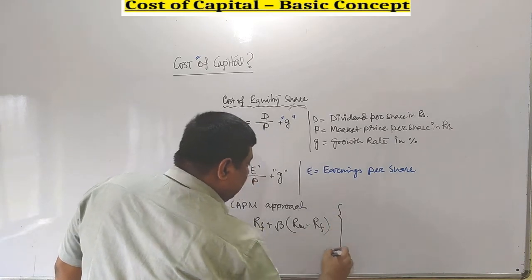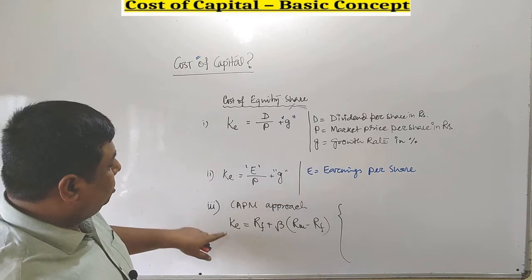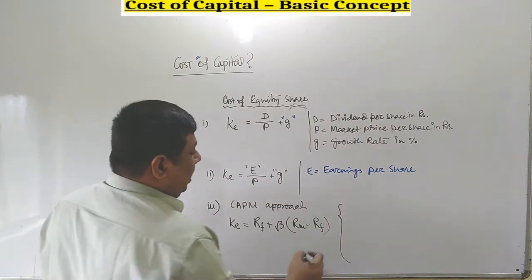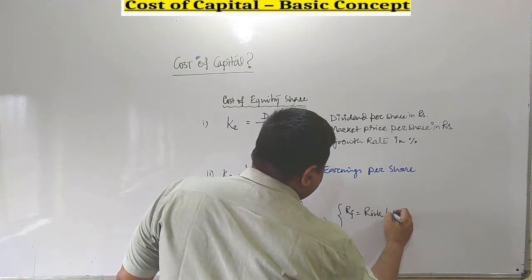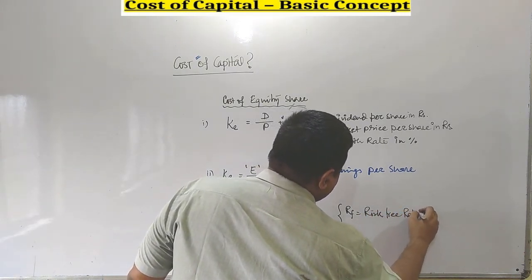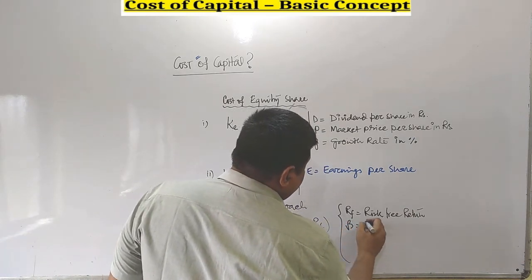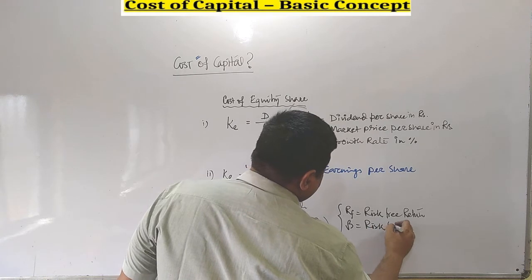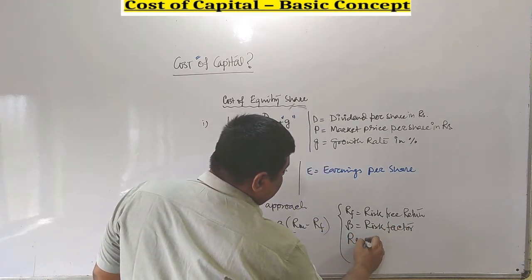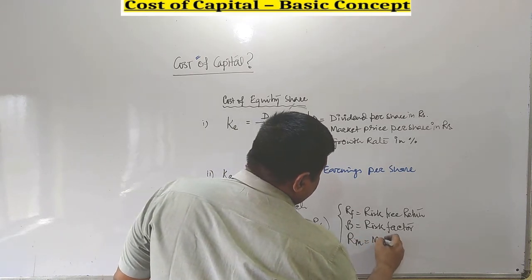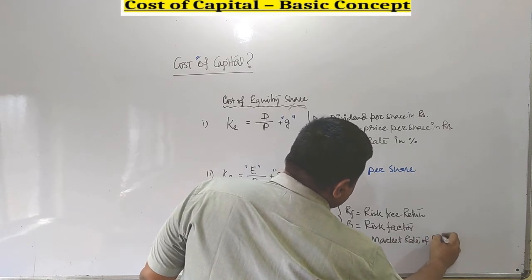K stands for cost of equity, RF is the risk-free return, beta is considered as a risk factor, and RM is the market rate of return.